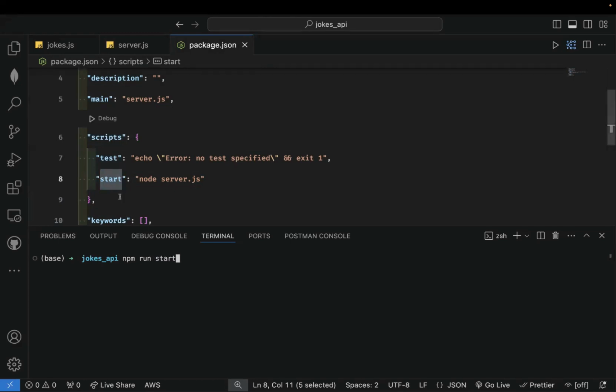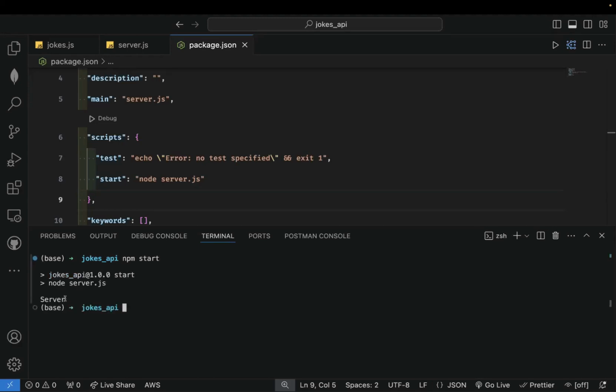All right. But then there are some default scripts that npm recognizes. So to run those scripts, you don't need to add the run keyword. You just say npm and the script. So test and start are some of those. All right. So I could just say npm start and it will start. All right. So my project has run.